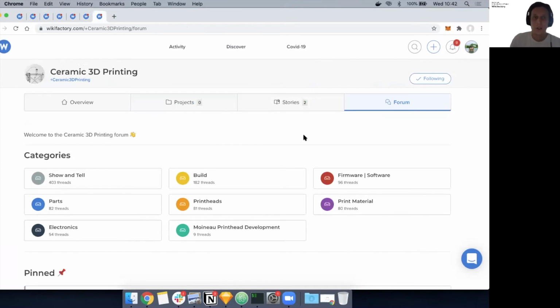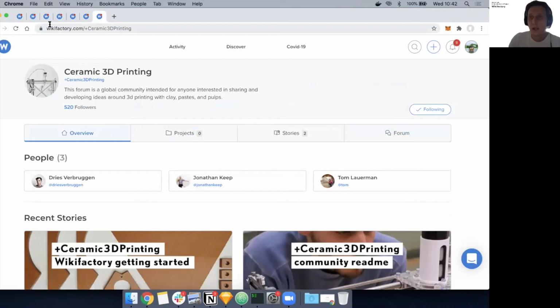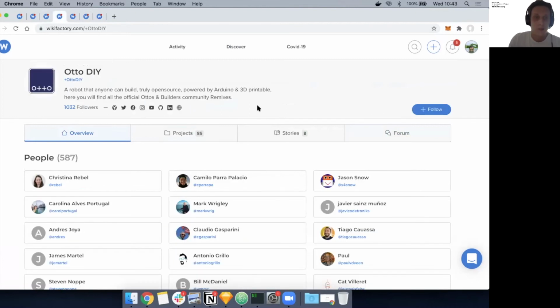One that I wanted to show are organizations. Some organizations on our platform have up to 450 or more collaborators. Quick shout out to our friends at Otto, who I know are also at this event. They've got over 500 collaborators all working together on educational robots.